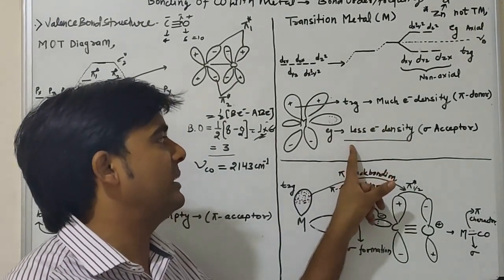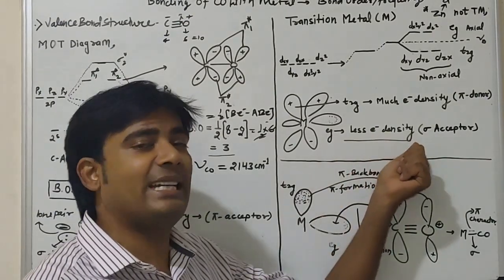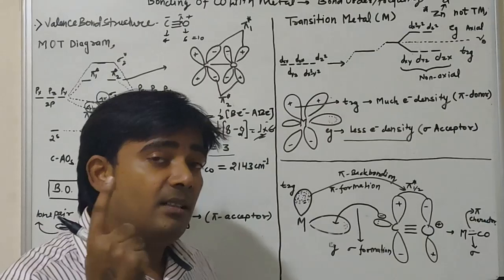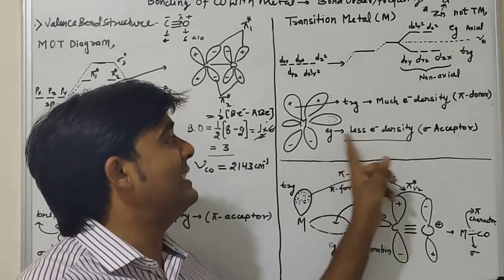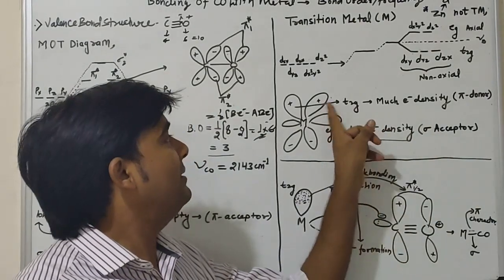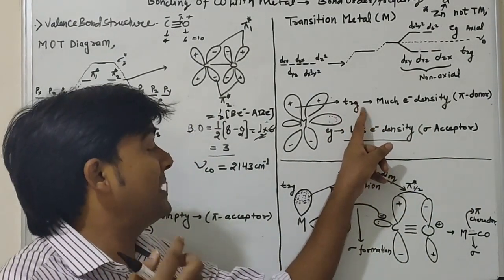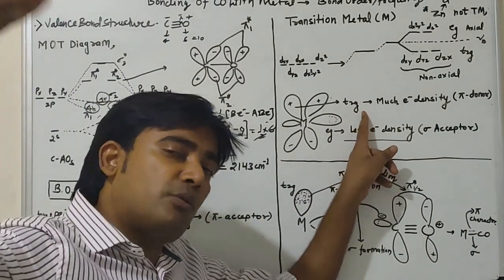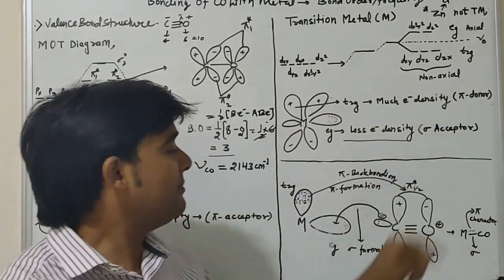Because EG has electron deficiency, it can accept electrons from another source and form a sigma bond. So this orbital is the sigma acceptor, and because T2G has much electron density, it can transfer some electron density to another species. So it is a pi donor orbital.